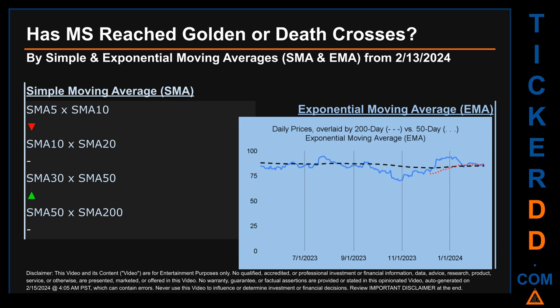Continuing with SMA, we looked across the 5 to 10, the 10 to 20, and the 30 to 50-day ranges to see if golden and death crosses had been reached. We found golden cross signal for the 30 to 50. We found death cross signal for the 5 to 10. We could not find neither golden cross nor death cross signal for the 10 to 20. The 50 to 200.